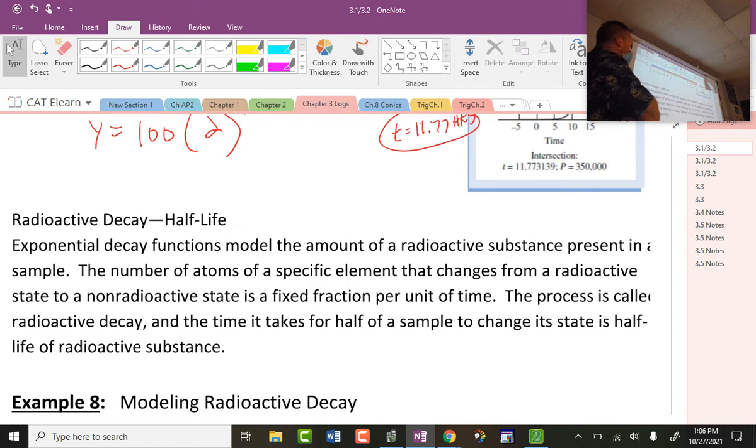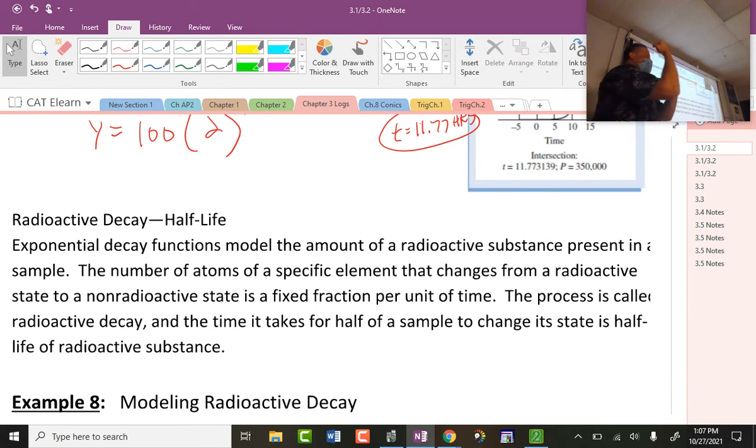Exponential decay functions model the amount of a radioactive substance present in a sample. The number of the atoms of a specified element that changes from a radioactive state to a non-radioactive state is a fixed fraction per unit of time. The process is called radioactive decay, and to keep things in commonality, we have done half-life as humans. We've been measuring half-life of those radioactive substances.